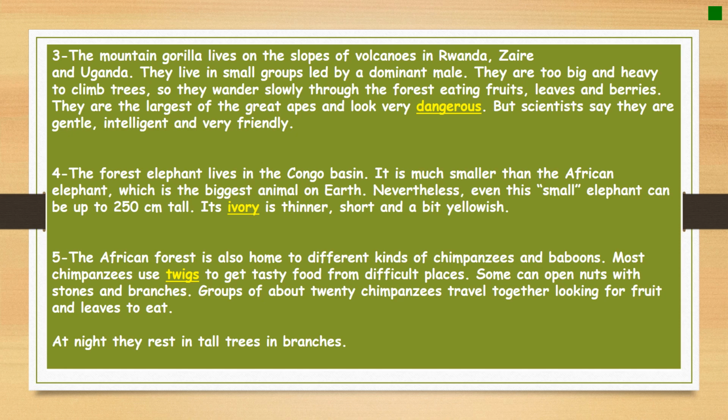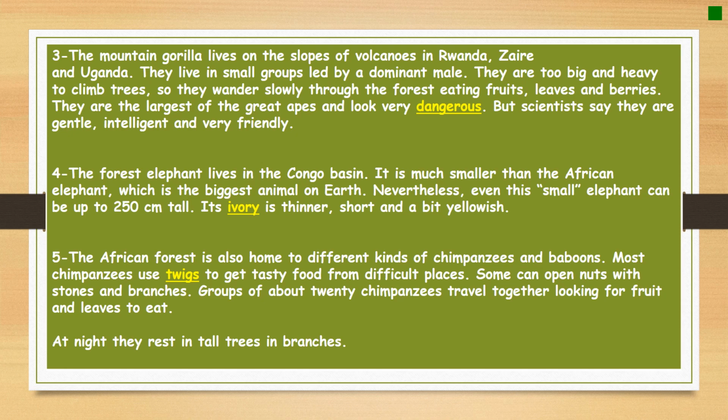They are too big and heavy to climb trees, so they wander slowly through the forests, eating fruits, leaves, and berries. They are the largest of the great apes and look very dangerous. But scientists say they are gentle, intelligent, and very friendly. So here, as you can see also, they are just describing the mountain gorilla, what it eats, its outer appearance, and so on.